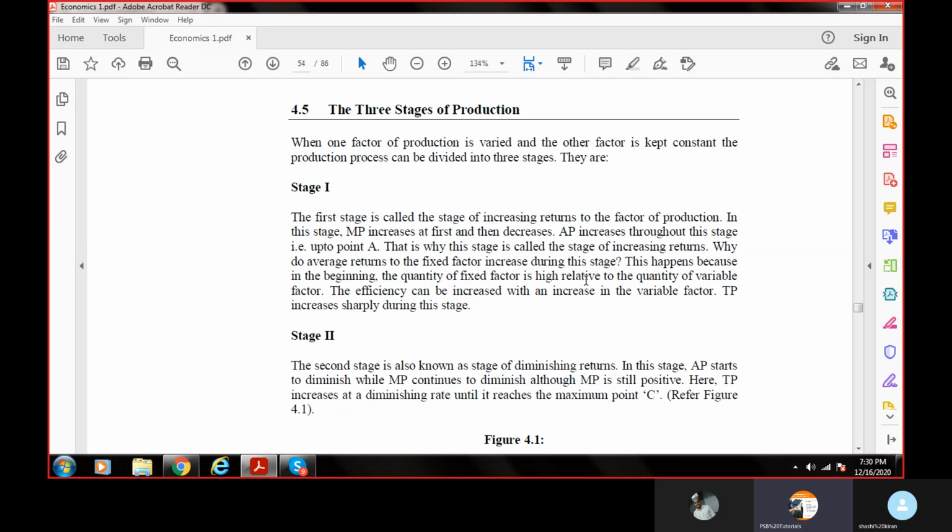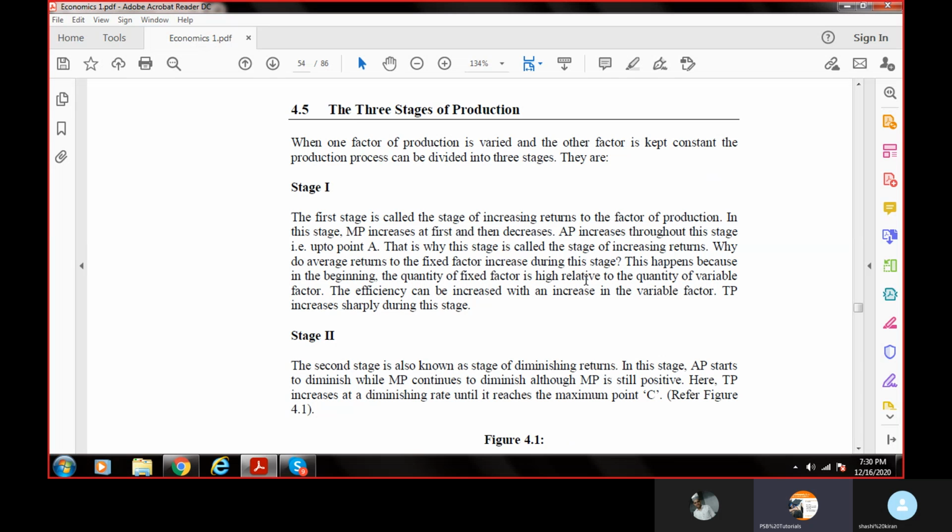Now, the first stage here is called the stage of increasing return. Why is it called the stage of increasing return? Because here my total production is increasing, my average production is increasing, and even my marginal product is increasing.